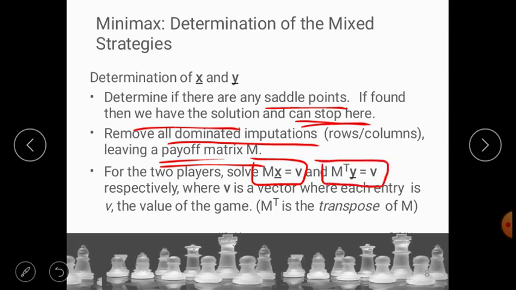This value v is a vector value where each entry is v. The v is the value of the game, and MT is the transpose of the matrix M.